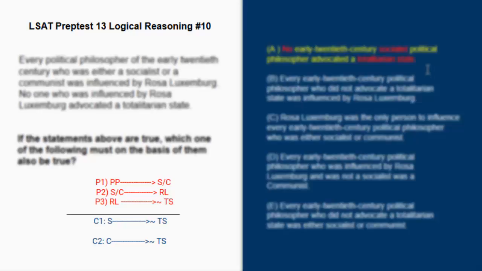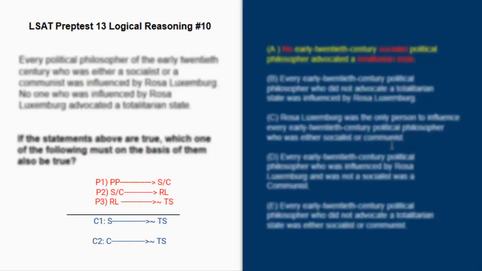For answer choice B: every early 20th century political philosopher who did not advocate a totalitarian state was influenced by Rosa Luxemburg. So it was right up to this point, except they made you go against the arrow in premise 3. It has to be the other way around. Basically, being influenced by Rosa Luxemburg means not advocating a totalitarian state, not the other way around. So what they did here was they wanted you to commit the fallacy of the converse, going from B to A and A to B. You can't do that. So B is wrong, okay?